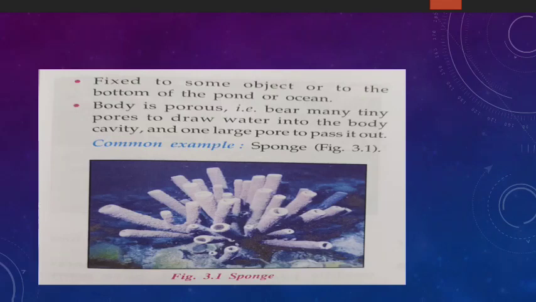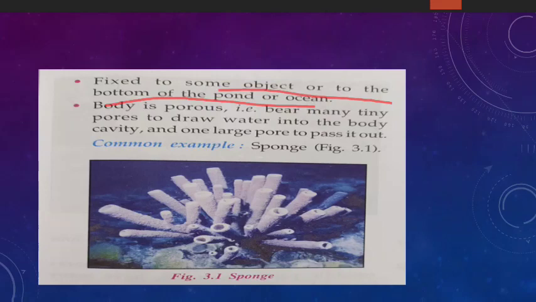Clear? So when we talk about only Porifera, we are talking about the phylum Porifera. Okay, and the plural word is what? Phyla. So another important feature of this phylum Porifera is that it is fixed to some object or to the bottom of the pond or ocean. Another one is Porifera means pore-bearing animals, means what?